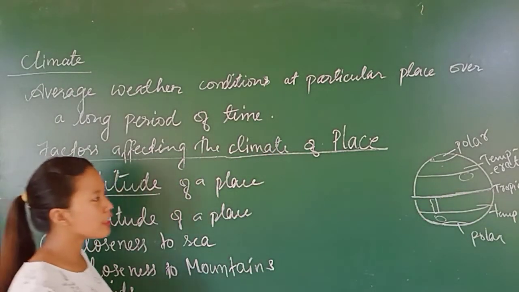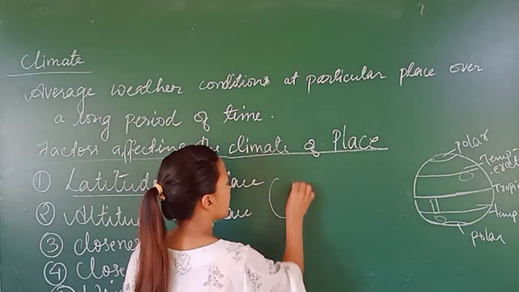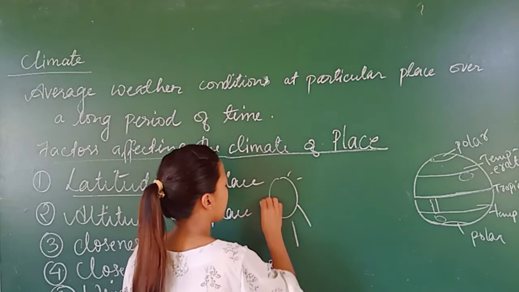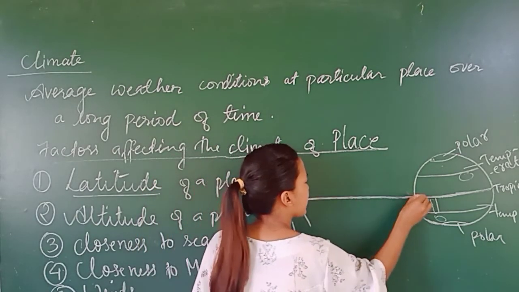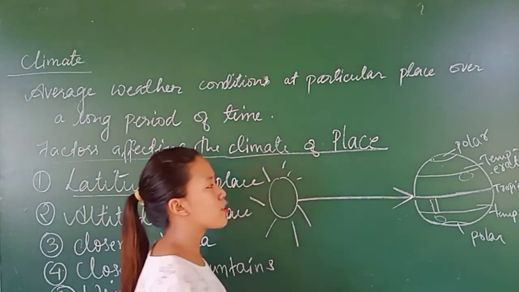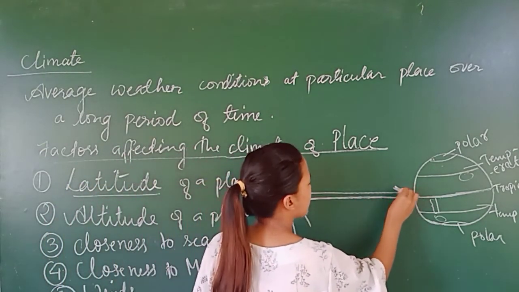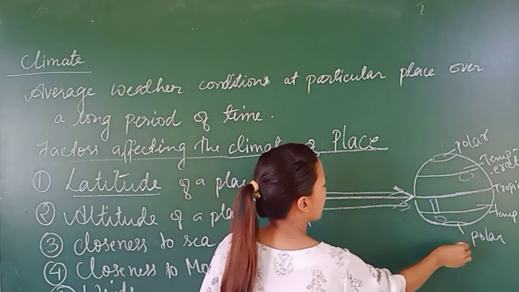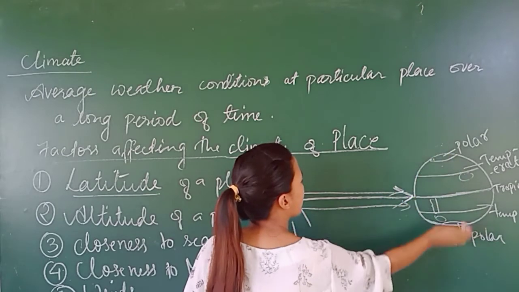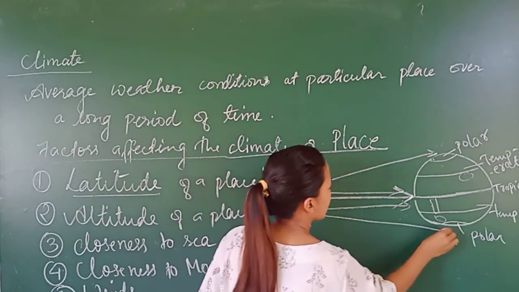Now suppose this is the sun, and this tropical region receives the direct rays of the sunlight. But the polar regions, up here and down here, receive the slanted rays.